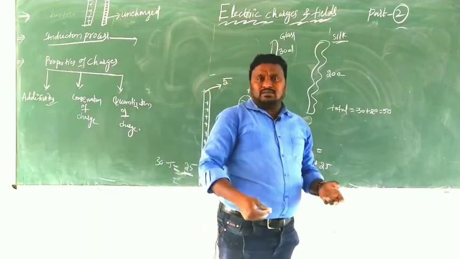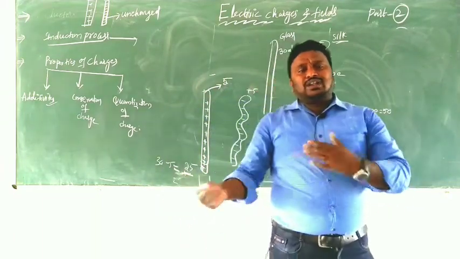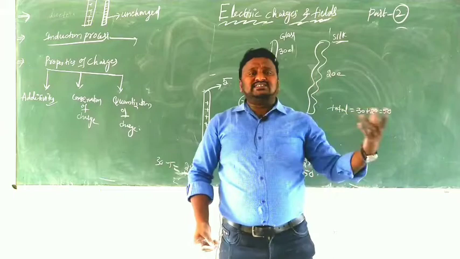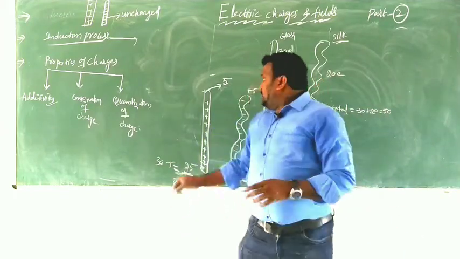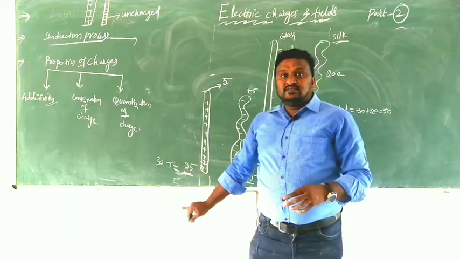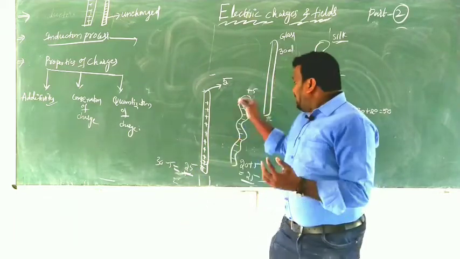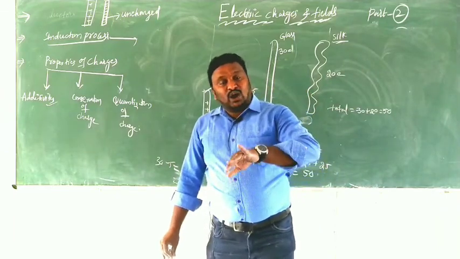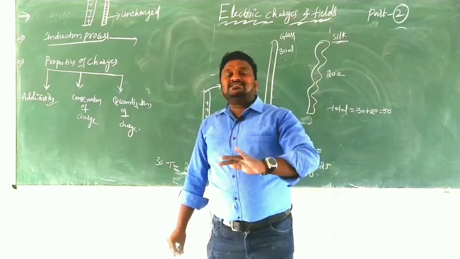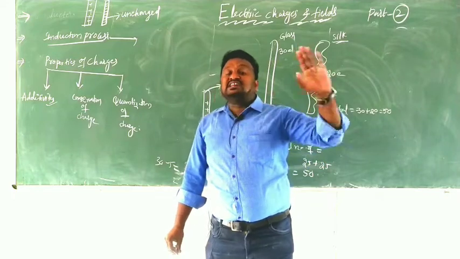Now very simple: the total electrons are the same, the number of charges is the same, the charge is constant. Becoming positive means losing electrons, and becoming negative means gaining electrons. But how is it possible? Electrons are transferred from the glass rod to the silk cloth.